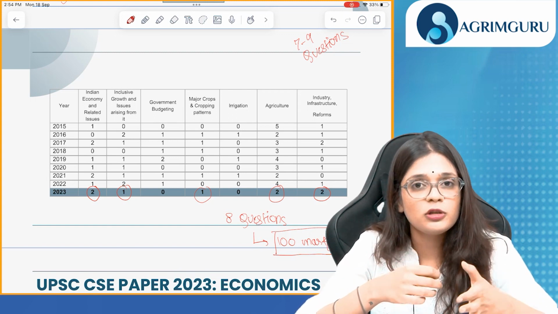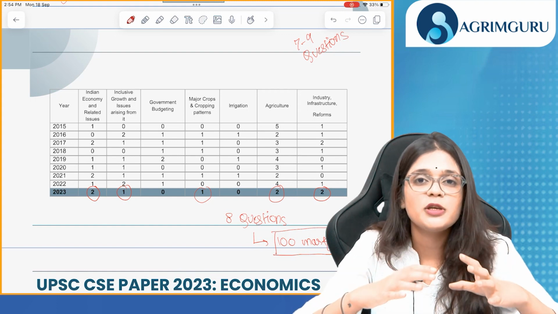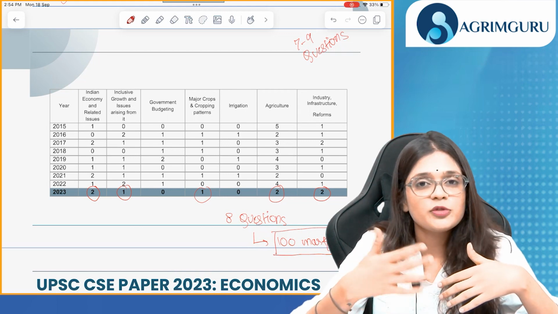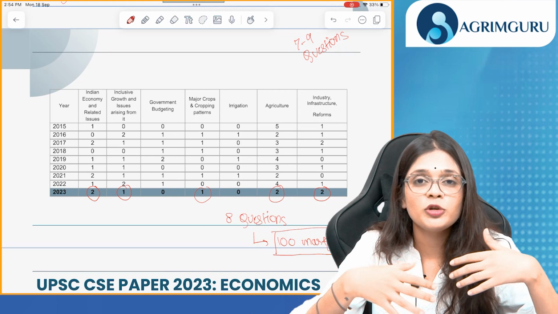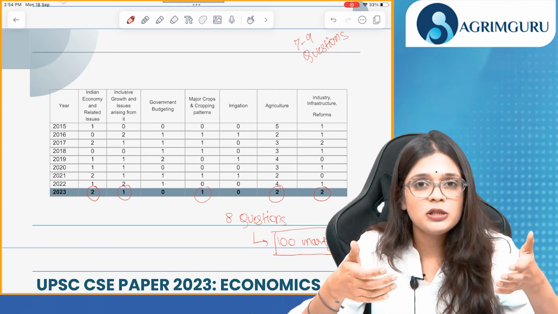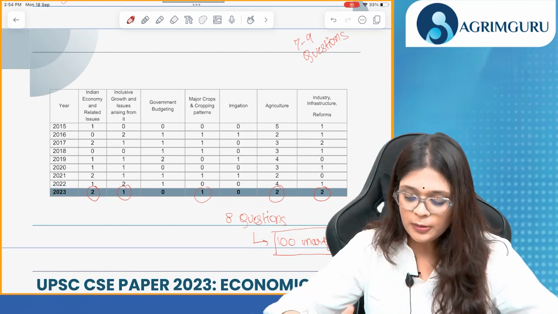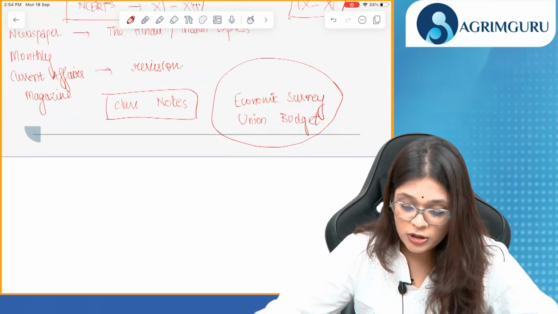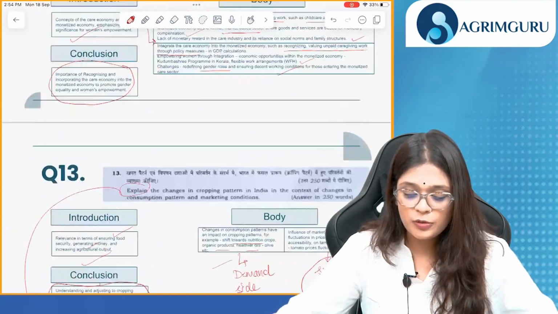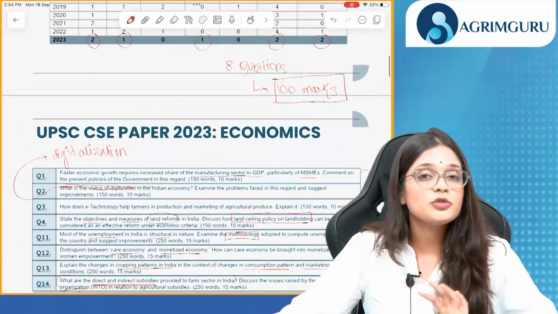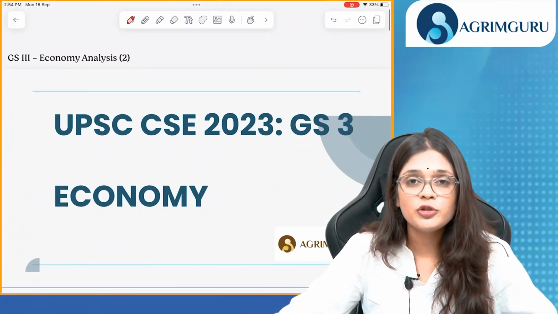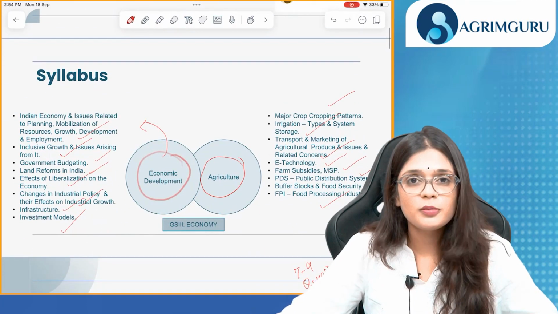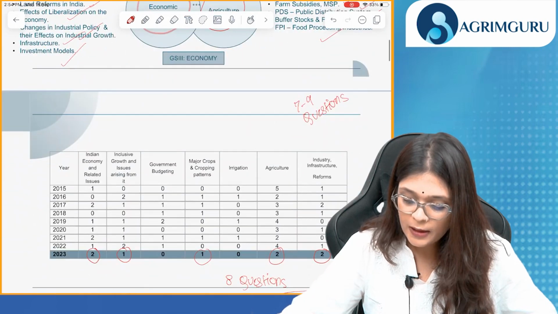You just need to be regular, be consistent while studying economy, and believe in yourself. Even if you don't understand a concept, read it 4 times, 5 times, take help from your mentors, take help from your teachers, and it will get really easy if you study it consistently. This year's paper was still doable, it was comfortable, and it was within the syllabus. There was no bouncer question. If you have been regular with your newspapers and concepts, I think you will be able to do well in this year's paper.